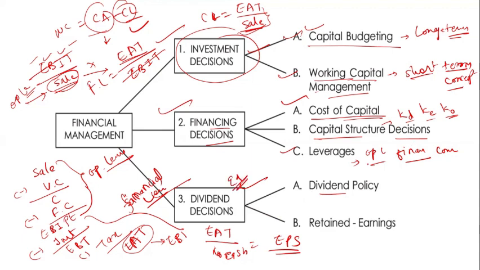Now what does the company pay to the equity shareholder? They pay the dividend. So they have a dividend policy, because if you see the structure of the company, they generate more capital from equity shares, and less from debt and some other things. So the maximum portion is related to equity.